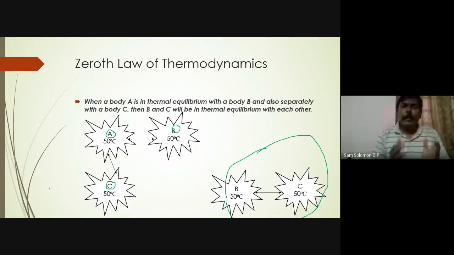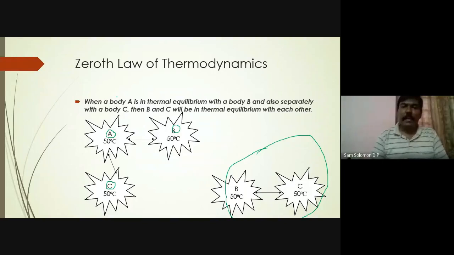Okay, a very simple 2-mark question, but sometimes even students make mistakes here. Last time when I took class for the previous batch, some of them used to write: when state A is in thermal equilibrium with state B and also separately with state C, then states B and C are in thermal equilibrium with each other. Is that correct? No, it is not correct.